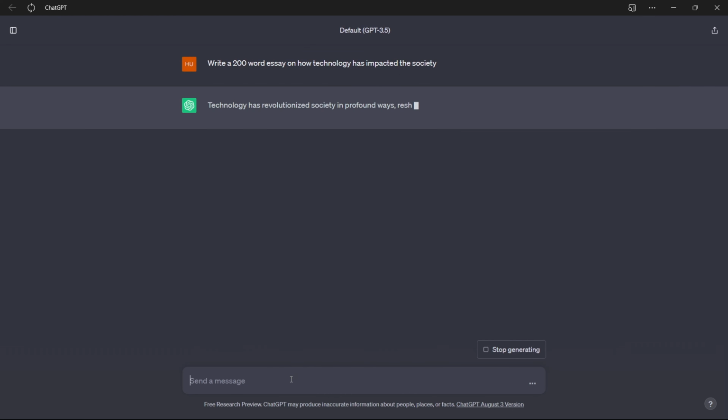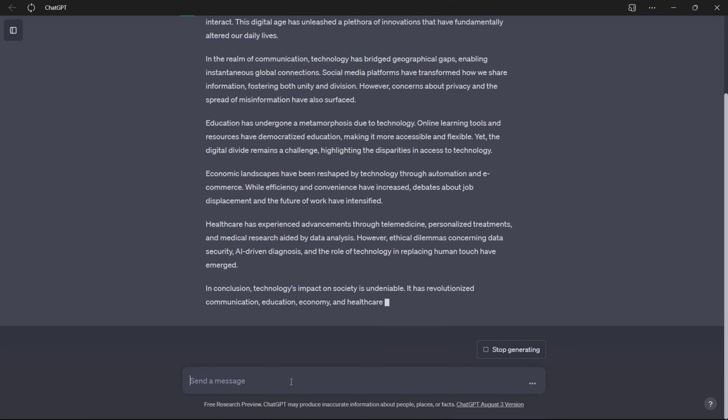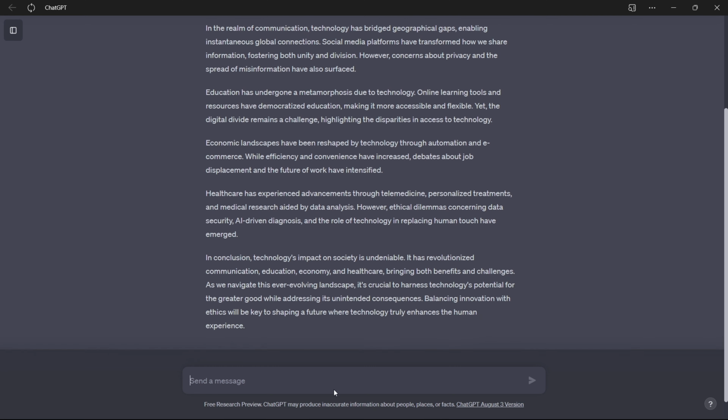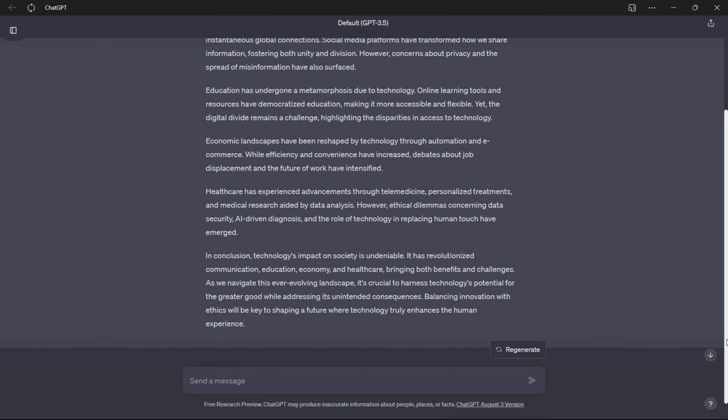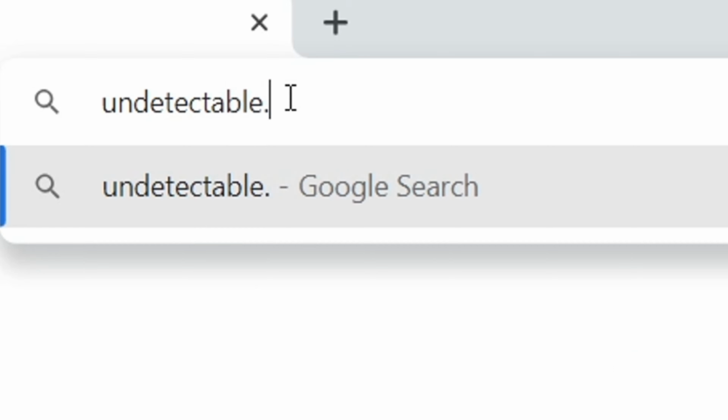Let's say I wanted to write a 250 words article on how technology has impacted the society. This article can be easily detected by AI. However, I have found a solution for you, which would prevent your boss, teachers, and even the plagiarism checker from knowing that the article was AI generated. And that is by using this website called undetectable.ai.